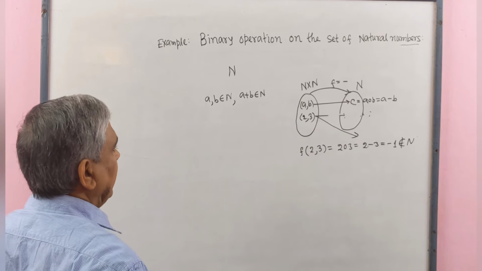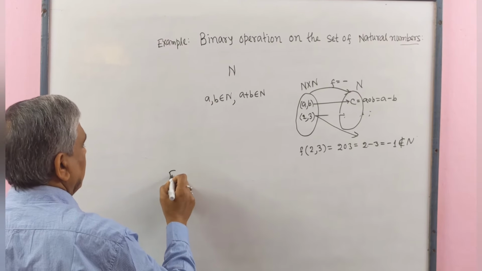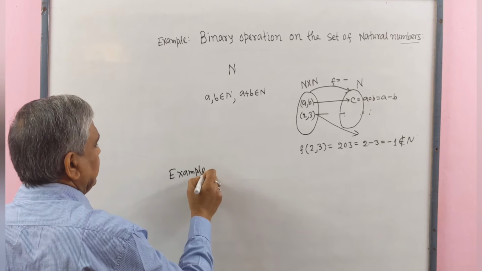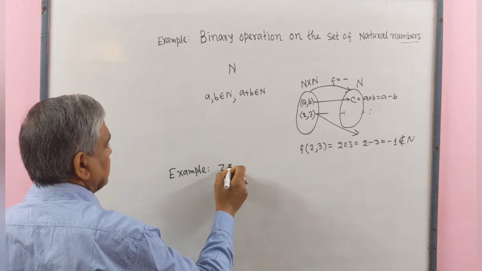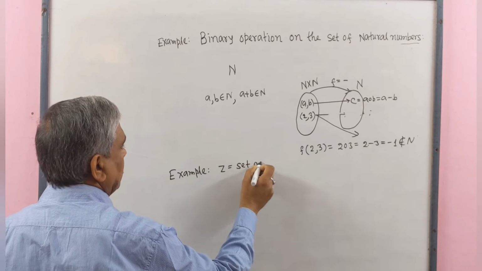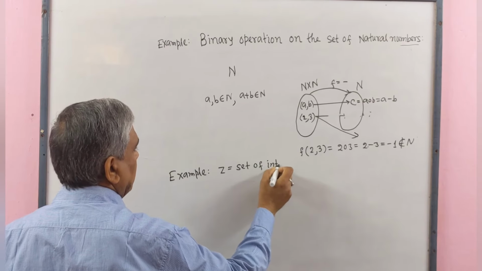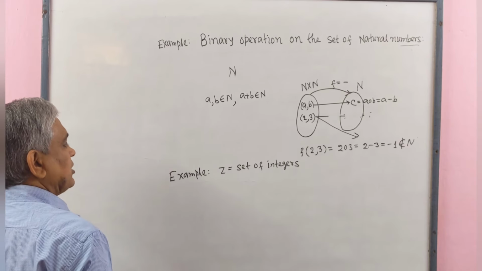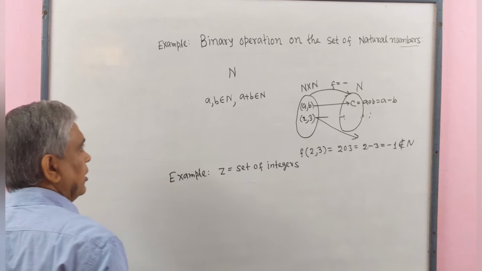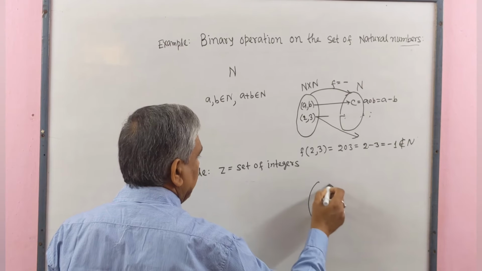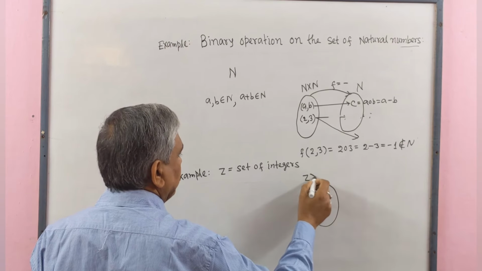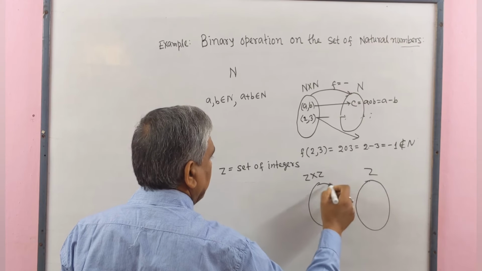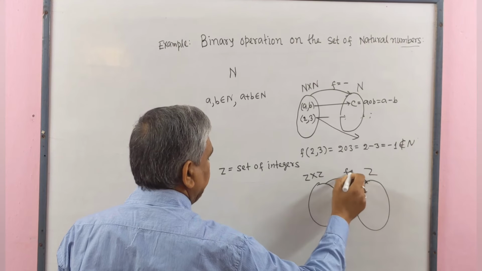Now we take another example. Let Z be the set of integers, and a binary operation on Z is a mapping whose domain is Z cross Z and codomain is Z, and F is the mapping.